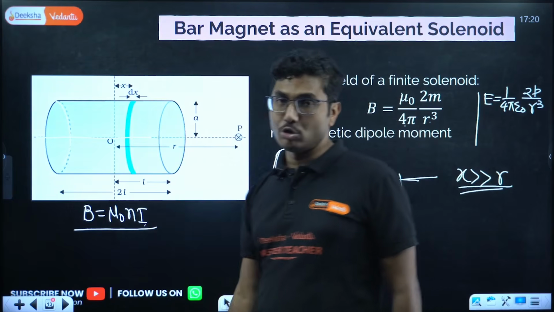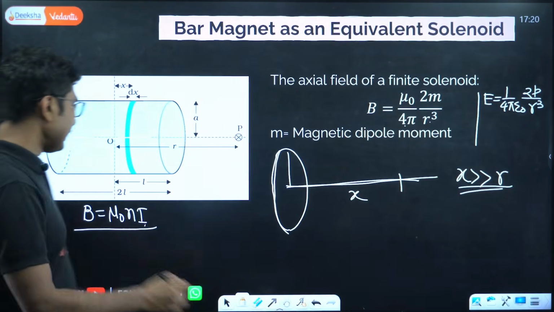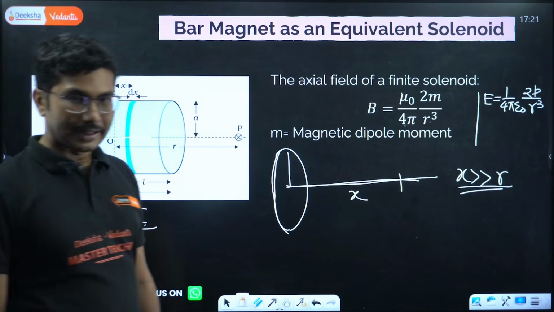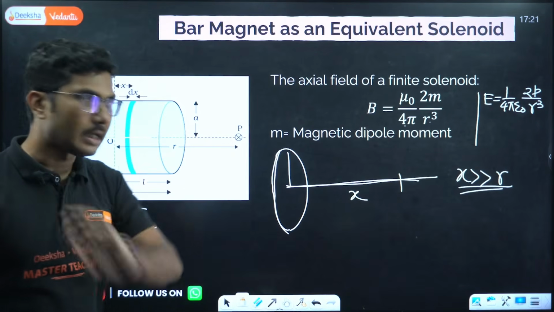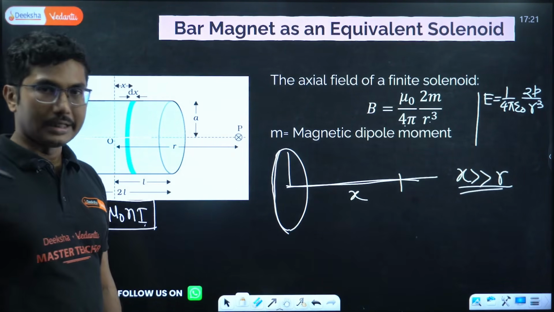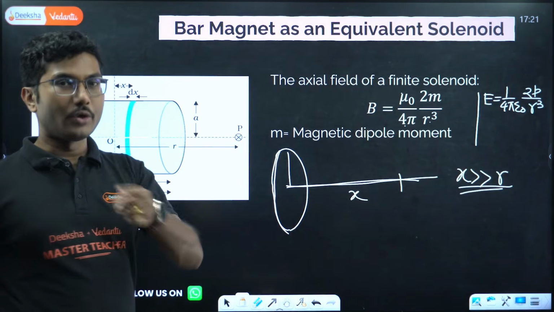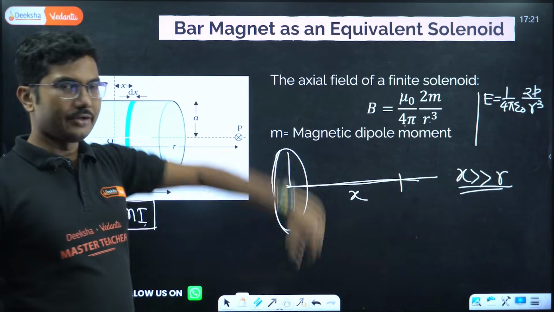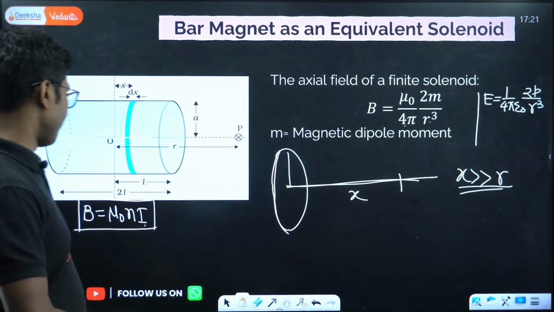So B is equal to mu naught N i, where N is the number of turns per unit length. These things we have done in our previous chapter. So if you want a detailed explanation of everything, you can go and check that out. We are just revising the same concept once more.